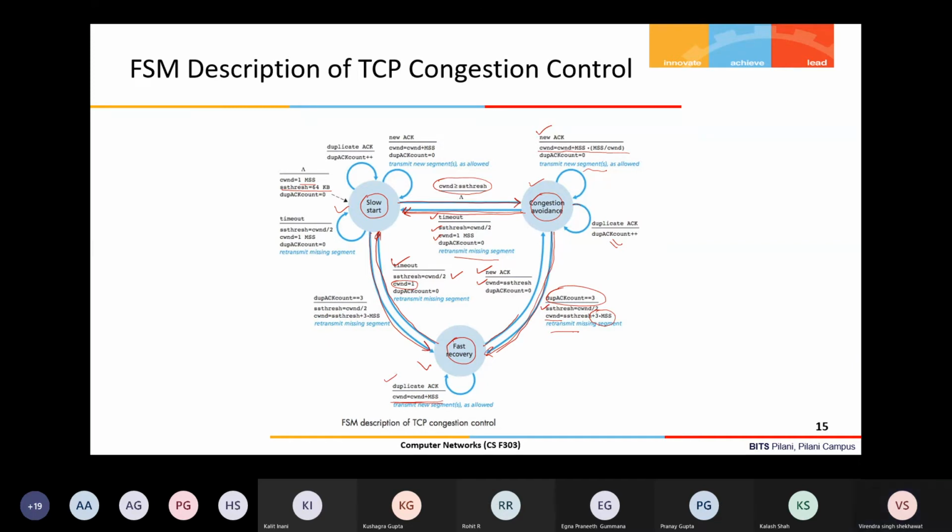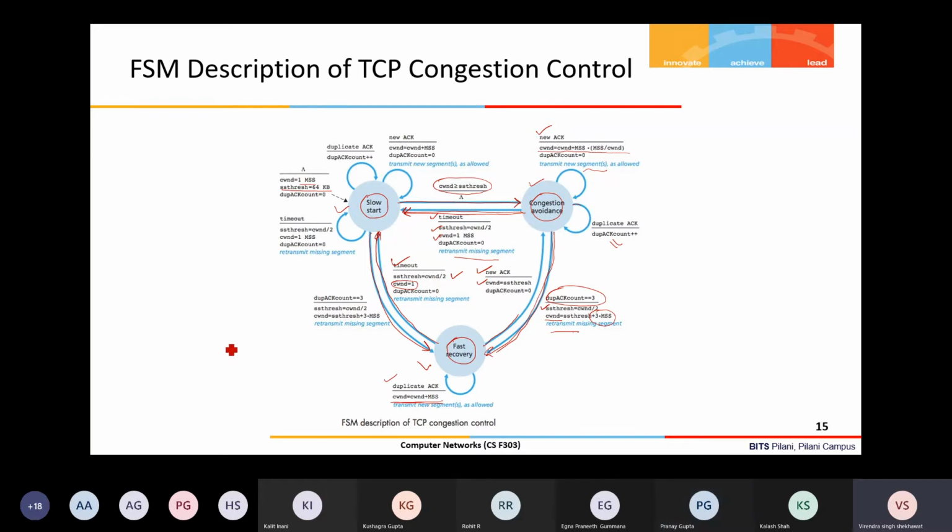Okay. So did you get your answer? Sir, in the fast recovery phase, when we are getting duplicate ACKs, at that time we are increasing our congestion window exponentially, right? Because it is CWND plus MSS. Not exponentially, 1 MSS only, no? Yeah, but for every duplicate ACK we are increasing it. Every duplicate ACK says that 1 segment is received. Yeah, so which means we are doubling it, right? For every ACK. No, not doubling.